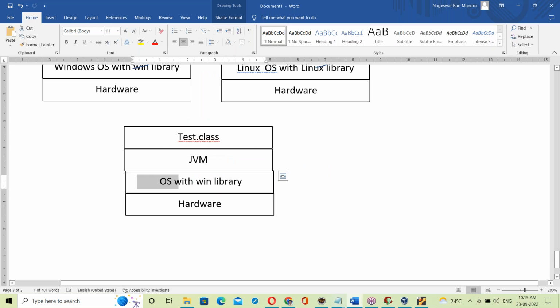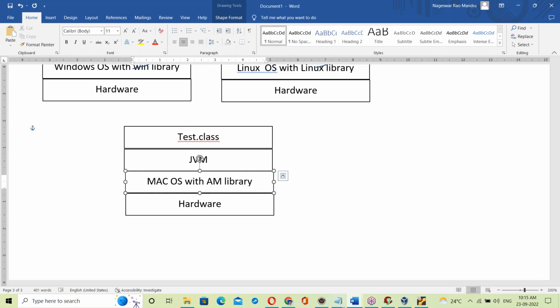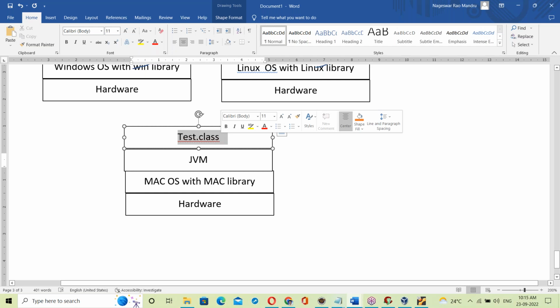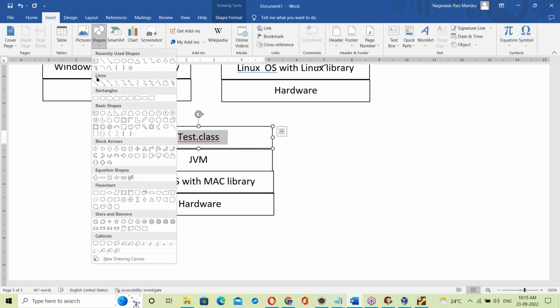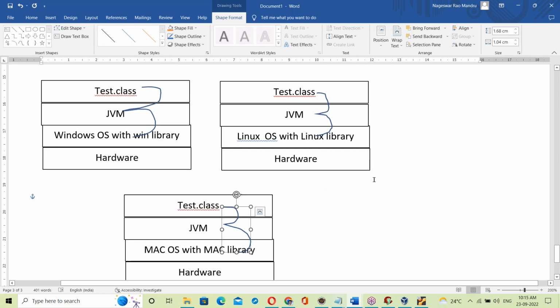Next, another OS. Suppose Mac OS with the Mac library. On Mac OS there is also a JVM. The Mac JVM takes the test.class file and links it to the Mac library. So what is happening here? Every time the OS changes, the link changes.